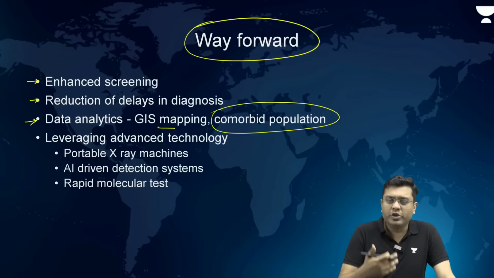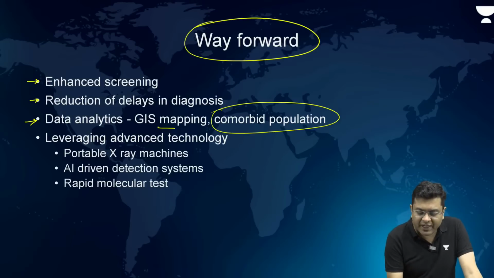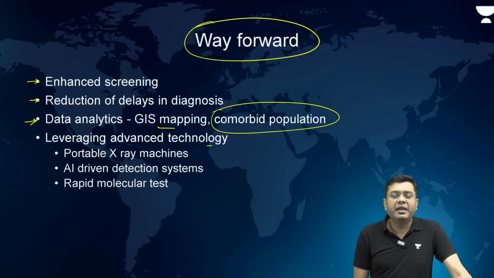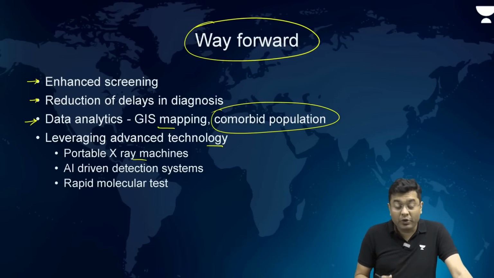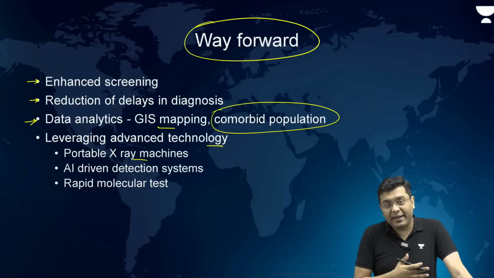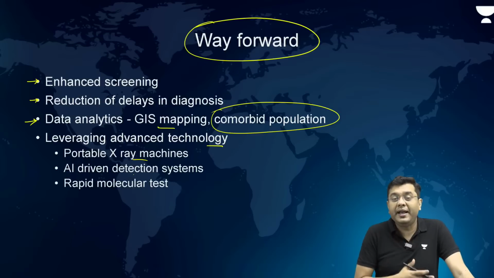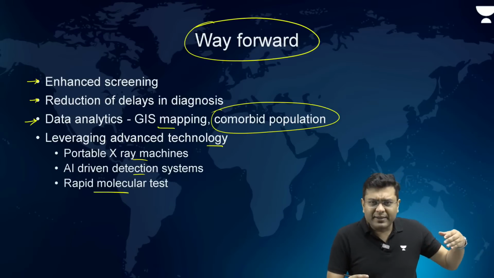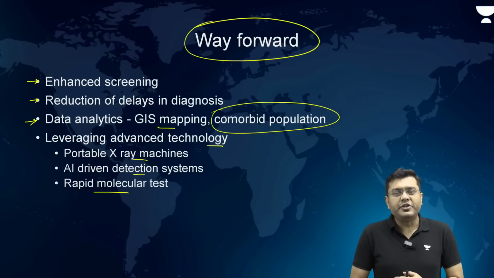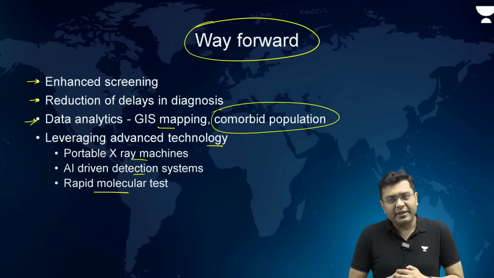So, these technologies can be of help, and also leveraging advanced technology when it comes to the detection of it. Portable X-ray machines should be utilized. AI driven detection systems have come into place and should be developed to more accurately detect these cases, or even the asymptomatic cases of TB which end up being latent in the system for a long period of time. Then rapid molecular tests rather than the slow diagnostic screening test which is being followed. So, these particular mechanisms can be of significant help.